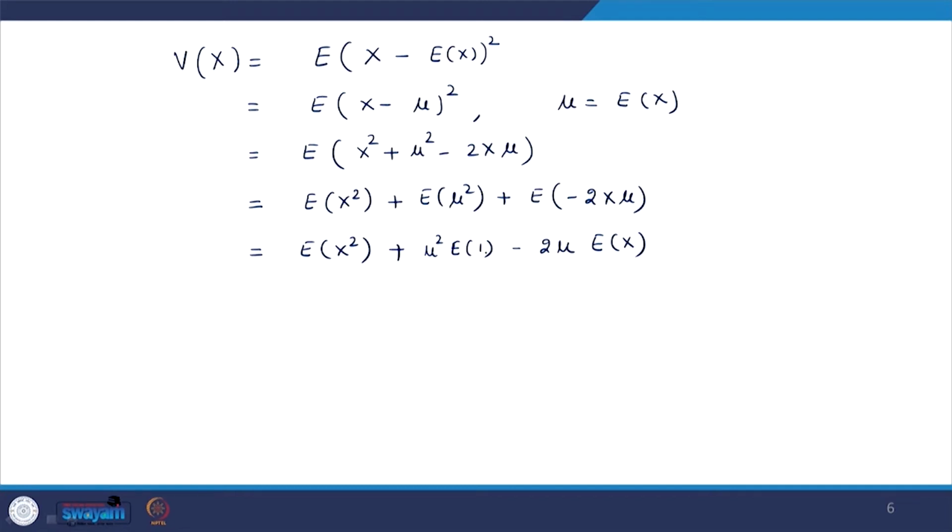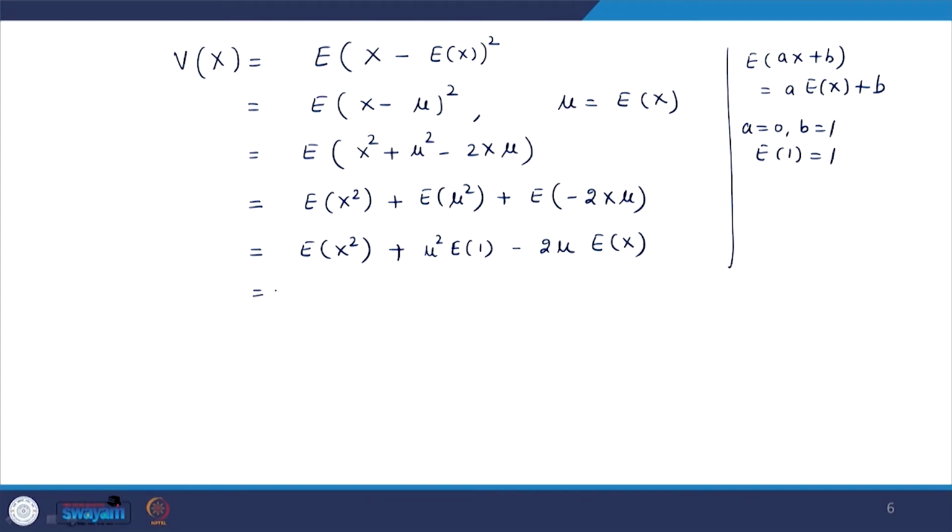Now, what is the expectation of 1? It is nothing but 1, because as we already derived, the expectation of ax plus b is a times the expectation of x plus b. If you take a as 0 and b as 1, we get the expectation of 1 equal to 1.